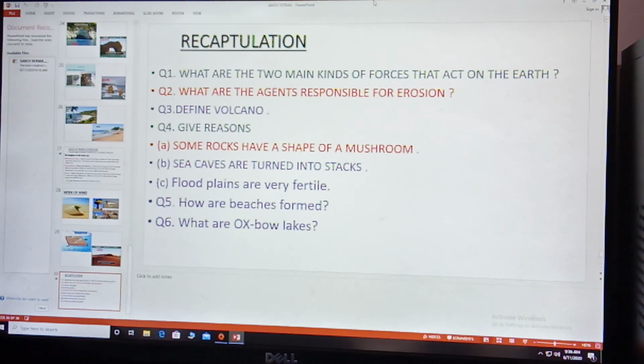Oxbow lake, children: as a river enters the plain, it twists and turns and leads to the formation of a deep bend or loop-like structure, with erosion on one side and deposition on the other side, and due to this activity, the loop is cut off and this leads to the formation of an oxbow lake.